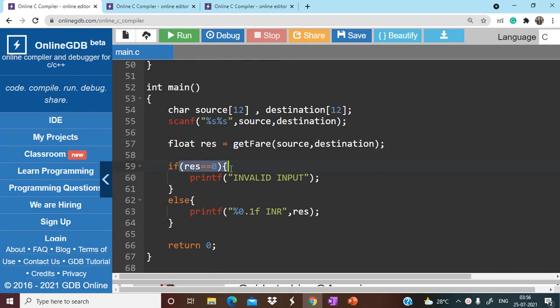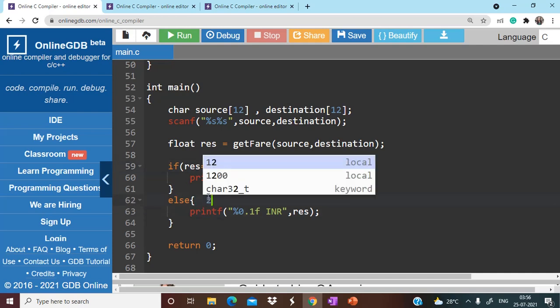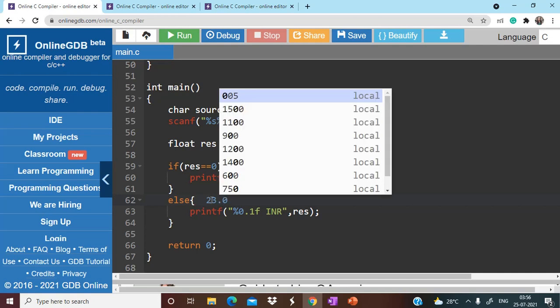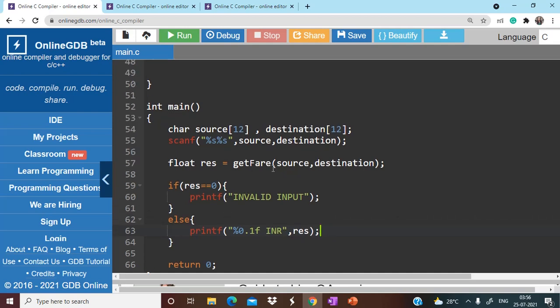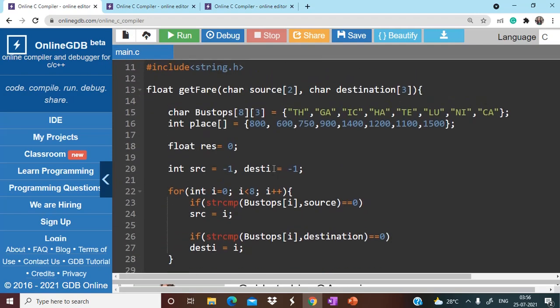So we do the comparison: if the res value equals 0, it means we have to print invalid input. Otherwise, when we had Ni to HA, we were printing 23.0. It means that we just want one element after the point. So I'm writing %0.1f, and INR obviously we have to include, and we are printing the res value, right? Now let's move to the getFare function, because this has the actual logic.